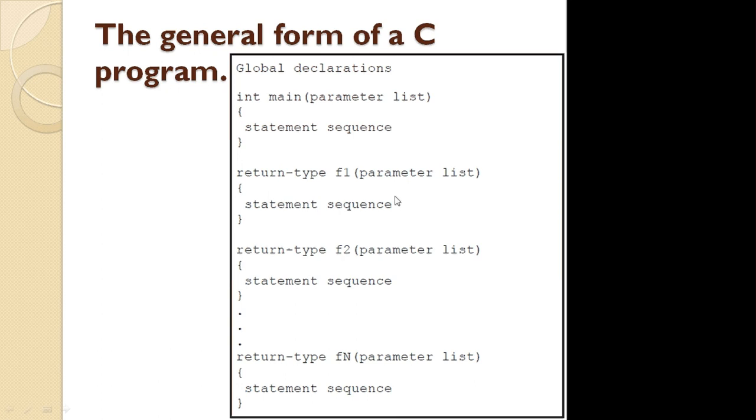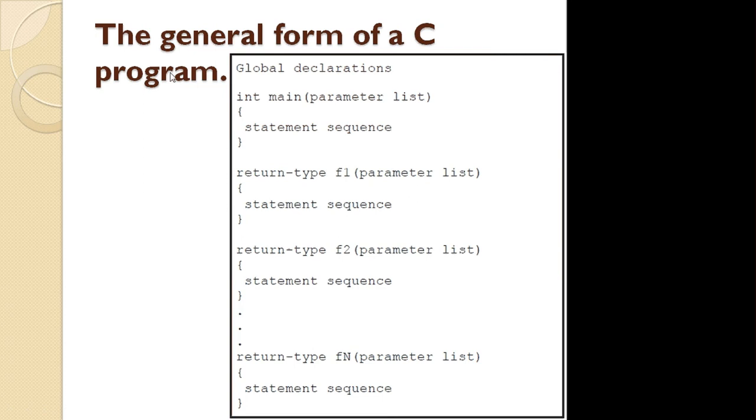So this is the general form of C programming. The first section is the global declaration section, where we can declare global variables and also include the header files. Then we write the main function. If your function returns an integer value, you can write int as the return type of the main function, else if it returns a character, you can write char. If it returns nothing, you can write void.